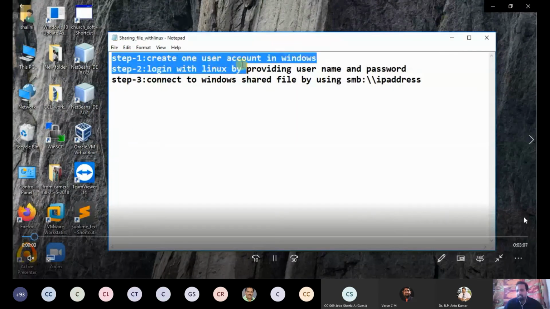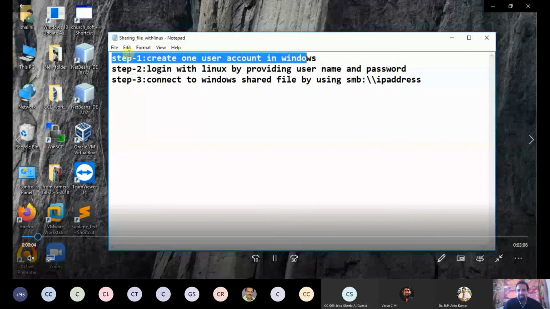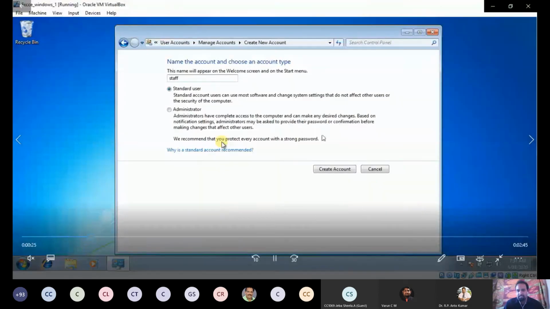Same process I explained already. First, you have to create a user account in Windows, then log in with Linux by providing username and password, then connect to Windows by using the command smb. So now see, the first step is I am going to create a user account in Windows. The account name is staff.